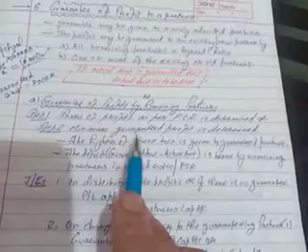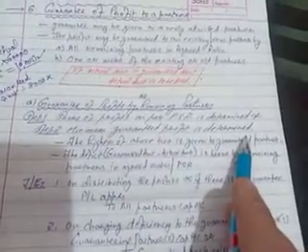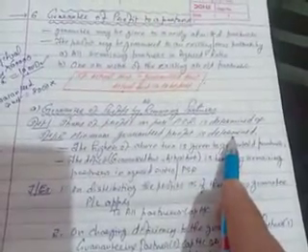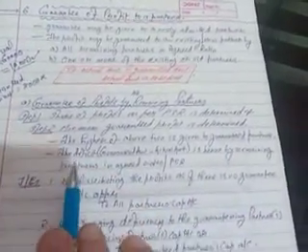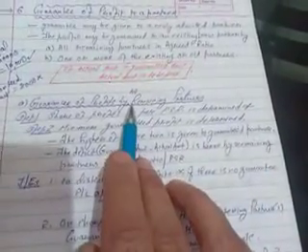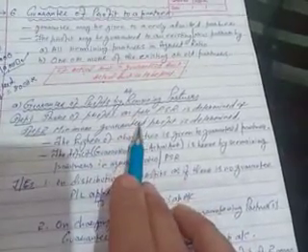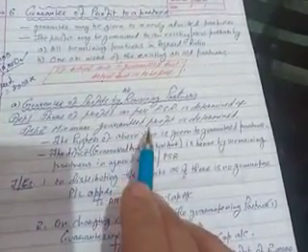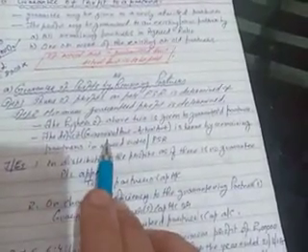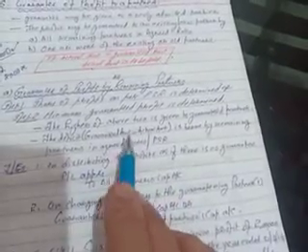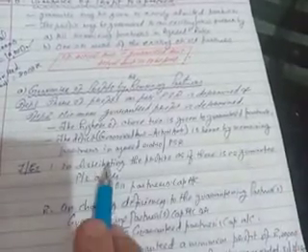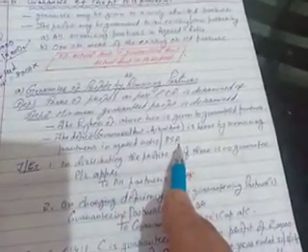Step 2, minimum guaranteed profit is determined. Now, whatever is the minimum guaranteed profit, that is determined, or it will be given to you in the question, like 8,000 in this case. The higher of the above two is given to the guaranteed partner. If actual is higher, he'll be given the actual amount, or if the guaranteed amount is higher, then he'll be given the guaranteed amount. So any deficit, that means if guaranteed amount is more than the actual amount, so guaranteed amount minus actual amount is to be borne by remaining partners in agreed ratio or the profit sharing ratio, whatever the ratio is being decided.